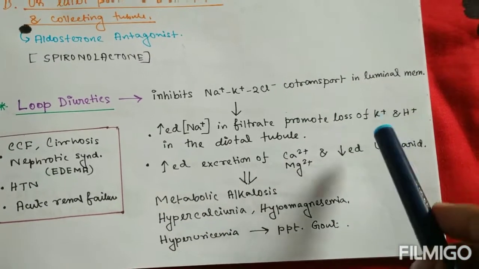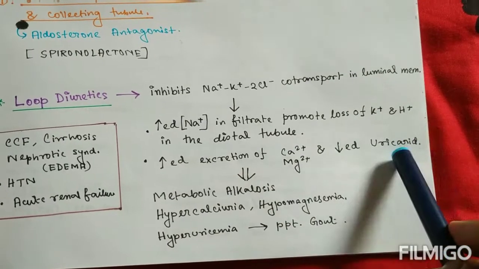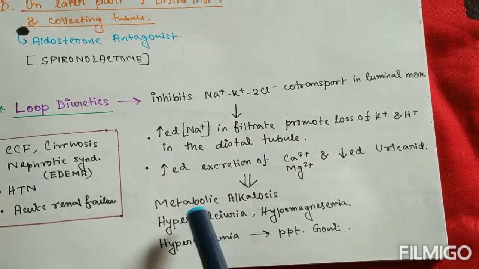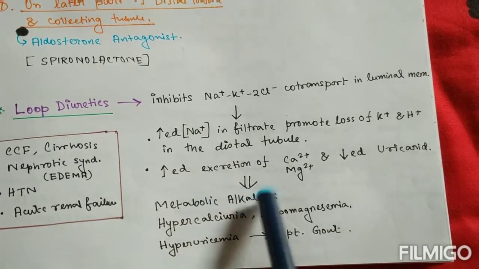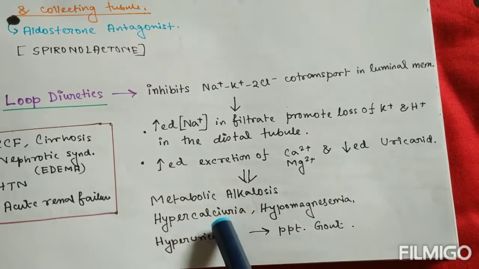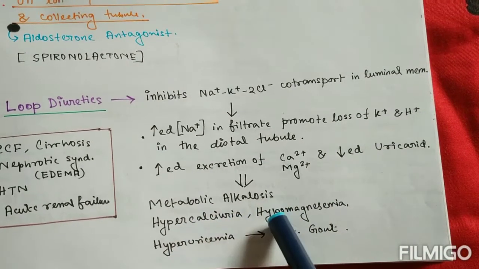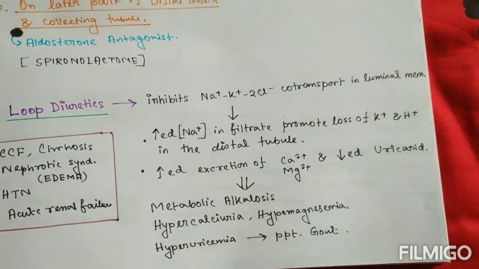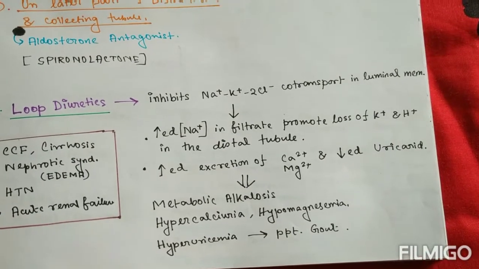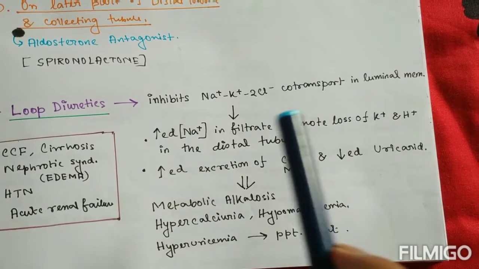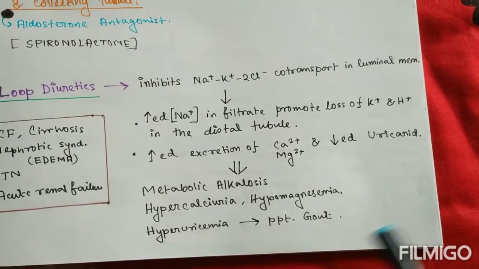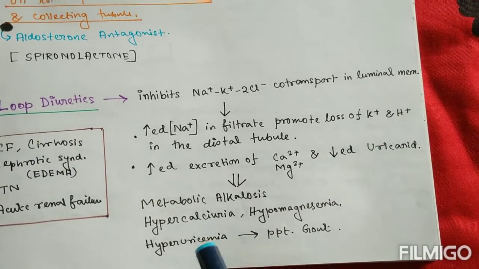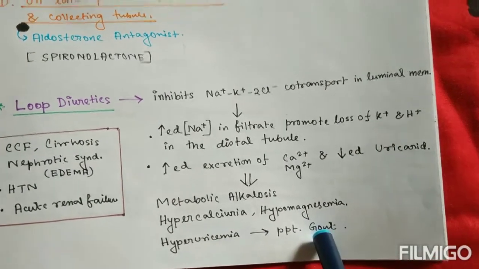And thereby decreased uric acid excretion. So all these are regarded as side effects. Due to loss of potassium and H+, there is metabolic alkalosis. There is also hypercalciuria or hypomagnesemia due to increased excretion of calcium and magnesium from the lumen, due to increased sodium in the filtrate by the action of loop diuretics. And there is also hyperuricemia for the same cause. And often this hyperuricemia may precipitate gout.